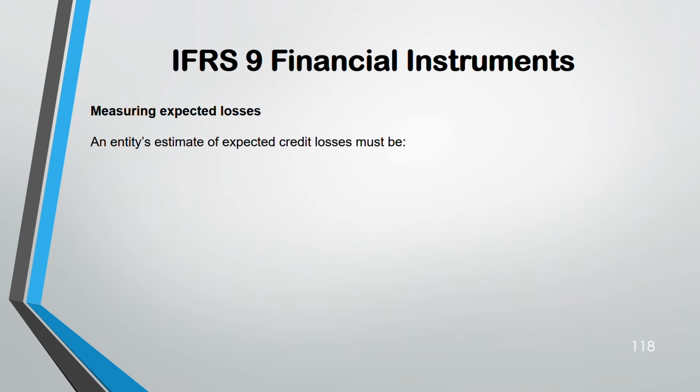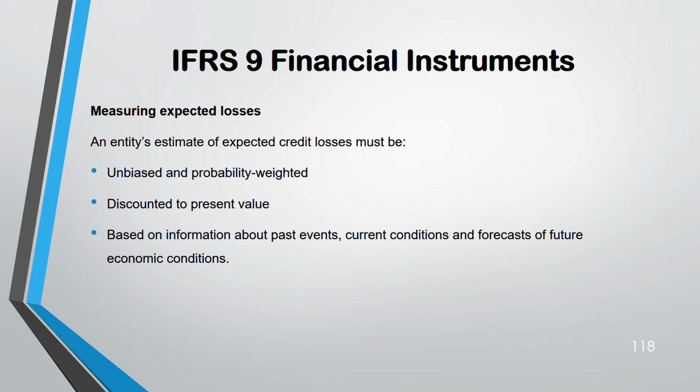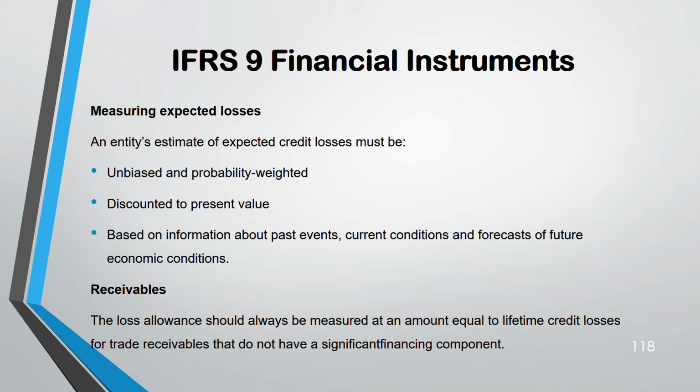How do you measure this expected loss? It has to be unbiased and it has to be based on some probability. It has to be discounted to present value and based on information from past, future, and current. Receivable. I told you receivable is a financial asset. So for loss allowance for receivable, what do you do? This is specifically for receivable out of the financial asset. When we talk about financial asset, it includes all financial assets. Okay. But when they specifically talk about receivable, you have to mention this standard.